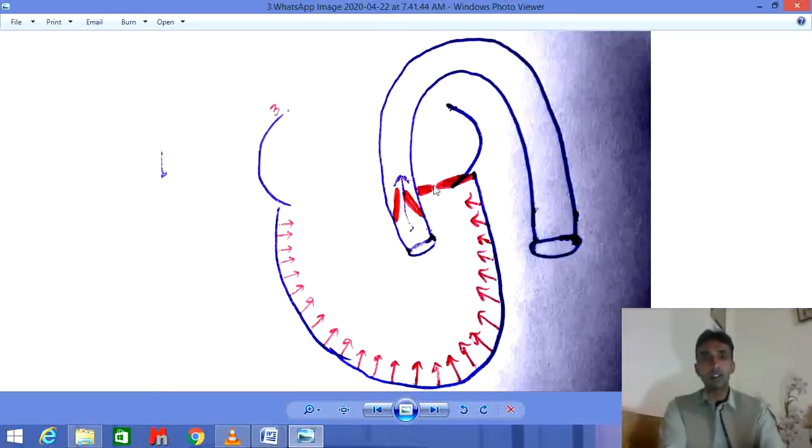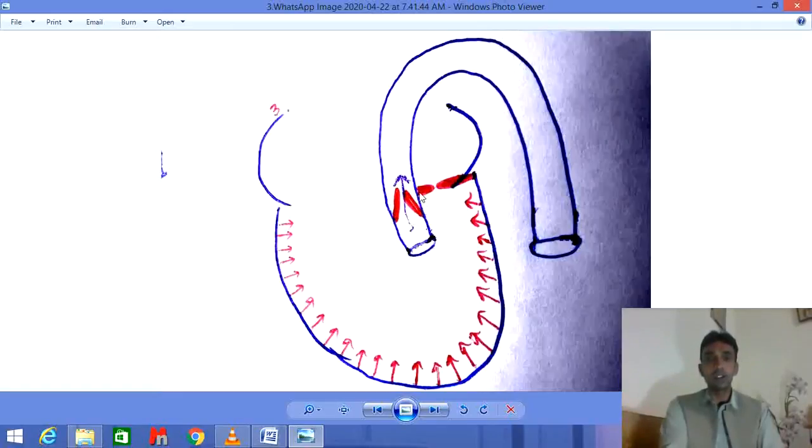This valve is already closed, and this valve becomes opened. After opening of this valve, the blood is pushed towards the aorta, or from this ventricle the blood is pushed towards the pulmonary trunk. So after the isometric contraction, the ejection period takes place, and during the ejection period the blood is ejected from the ventricle to the aorta, or from the ventricle to the pulmonary trunk, by the opening of the semilunar valve.